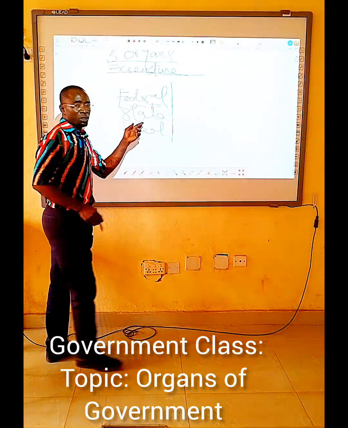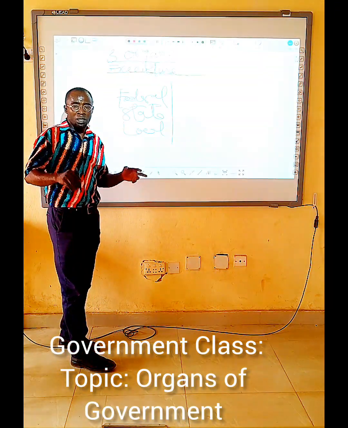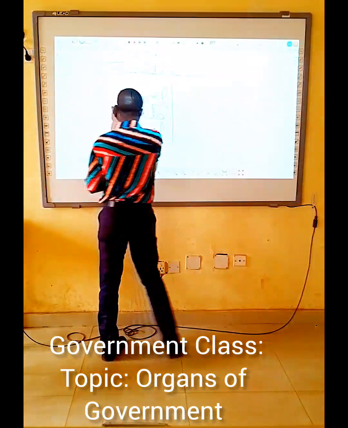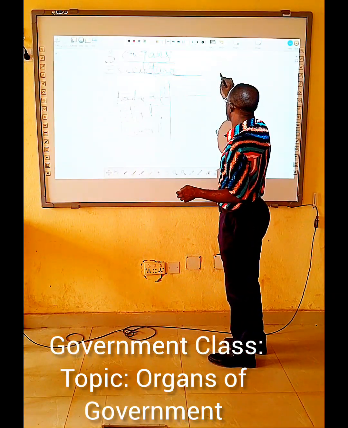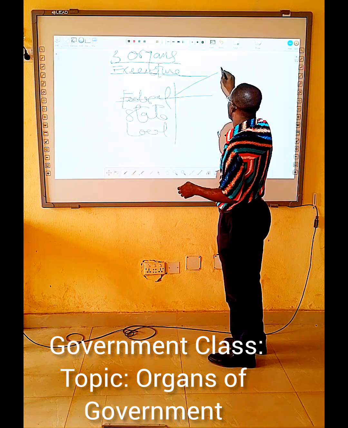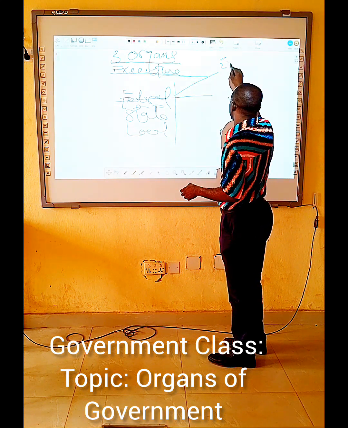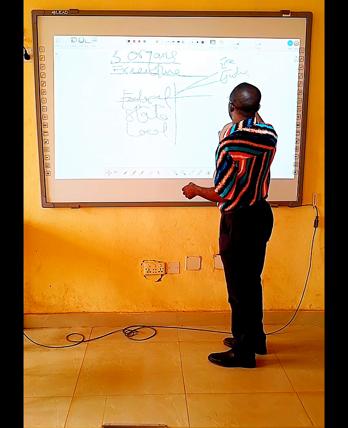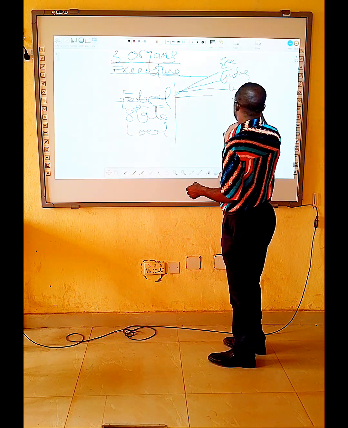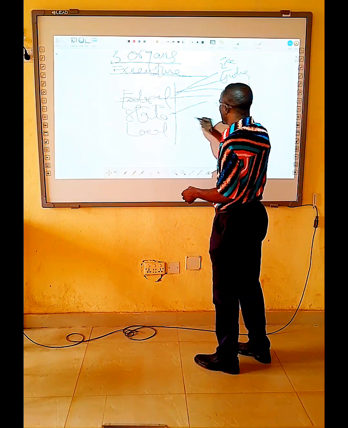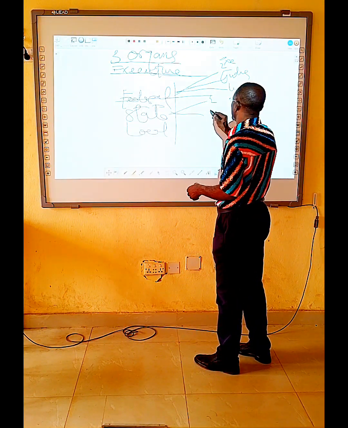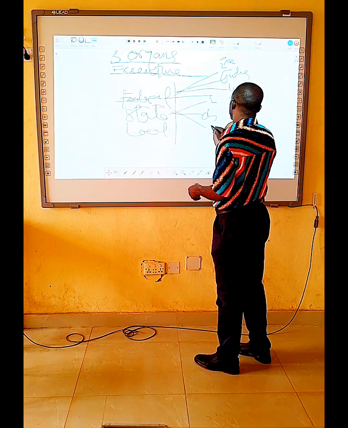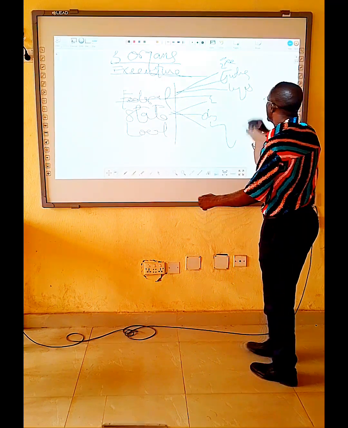Each of these tiers of government has its own organs of government. What I mean is, at the federal level, we have the executive, we have the judiciary, and then we have the legislature. The same way at the state level, we have the executive, judiciary, and then the legislature. Let's look at these two levels.